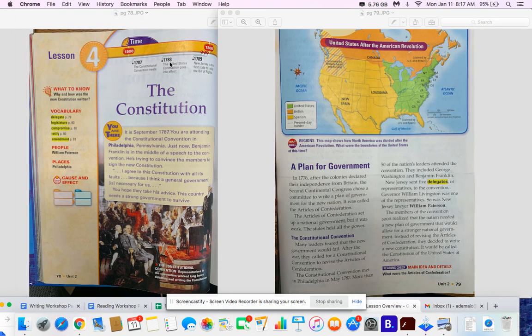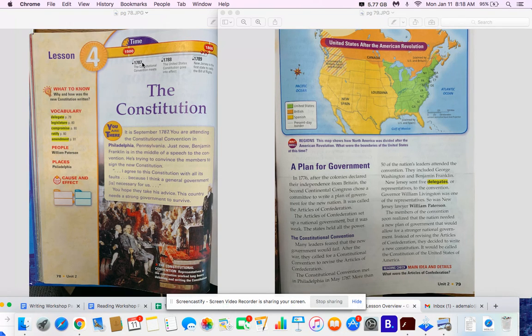Then in 1788, a year later, the United States Constitution goes into effect. Then a year after that, in 1789, New Jersey is the first state to ratify the Bill of Rights. These are all important events that happened relating to the Constitution. Let's start to think about cause and effect as well.